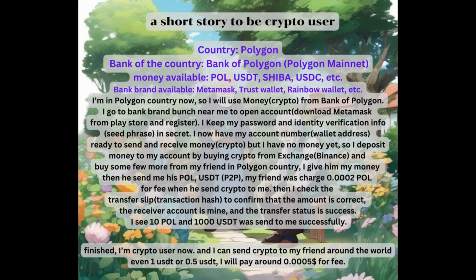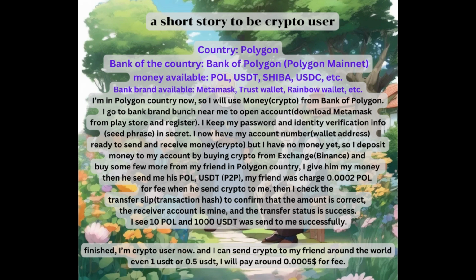I give him my money, then he sends me his POL and USDT, P2P. My friend was charged 0.0002 POL for the fee when he sent crypto to me. Then I check the transfer slip, the transaction hash, to confirm that the amount is correct, the receiver account is mine, and the transfer status is success. I see 10 POL and 1000 USDT was sent to me successfully.